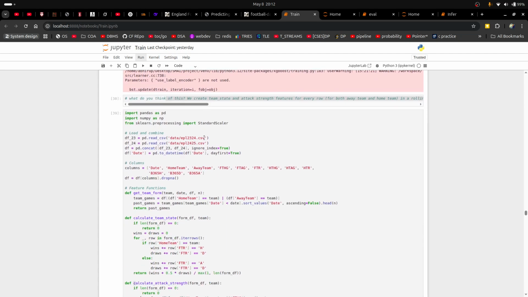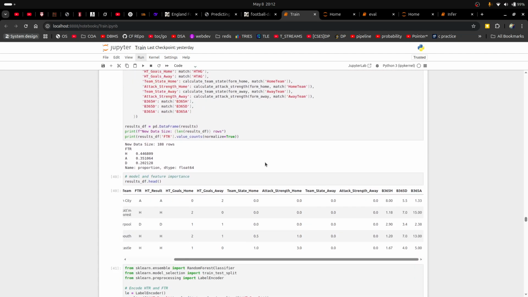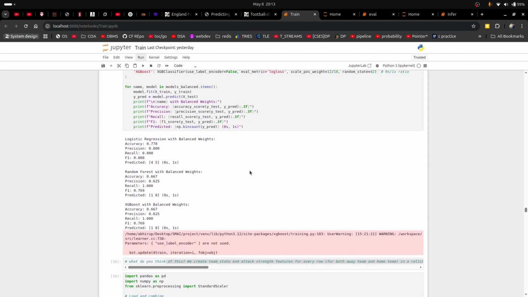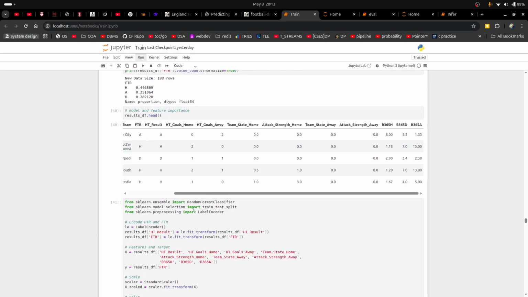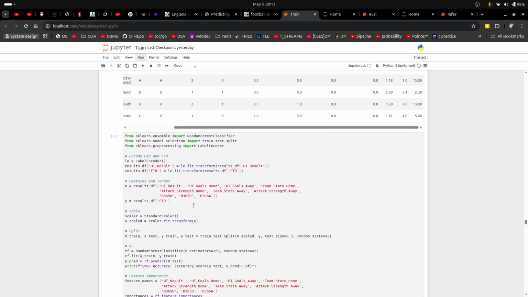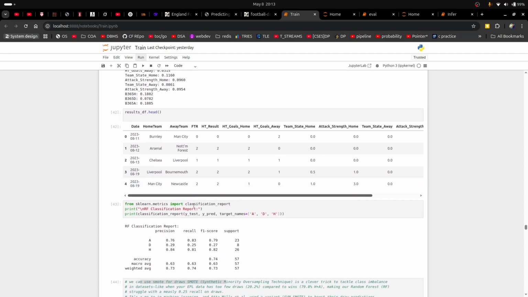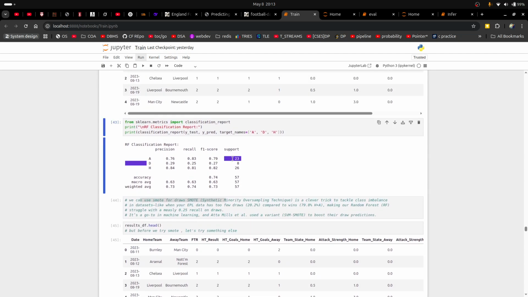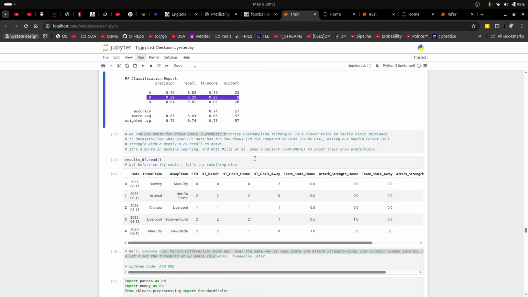As you can see in our random forest model, just a second. Yeah, the accuracy is pretty much the same. The draws haven't improved a lot.